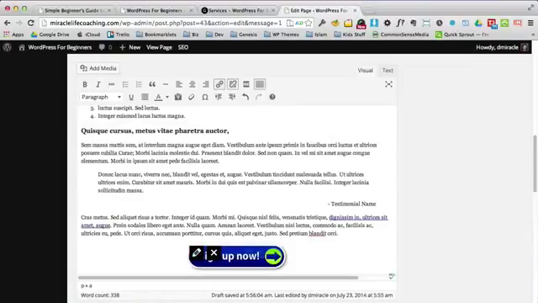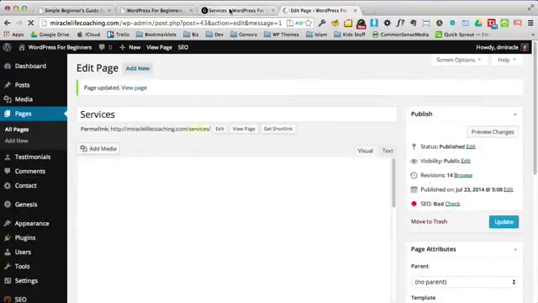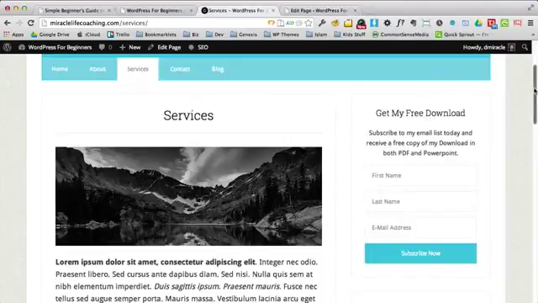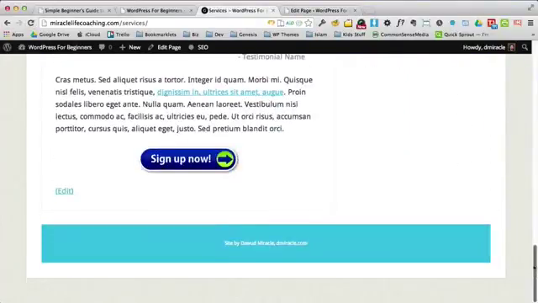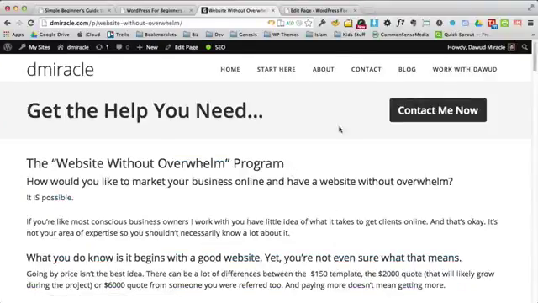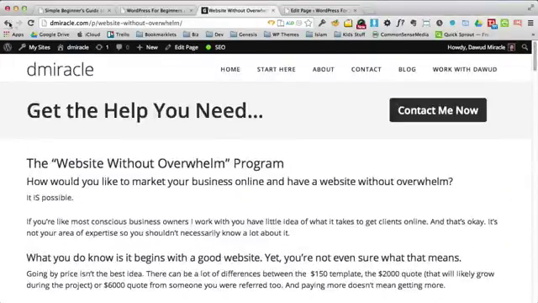And now this graphic just became a live link working button. So let's go and update the page and watch this. This is so cool. We scroll down. Oh, I got to refresh, sorry. We scroll down to the button, and now if I click it, it takes me to somewhere new. It takes me to my website. You see, we've left our website. We're on my website, and we're into one of the programs I offer.